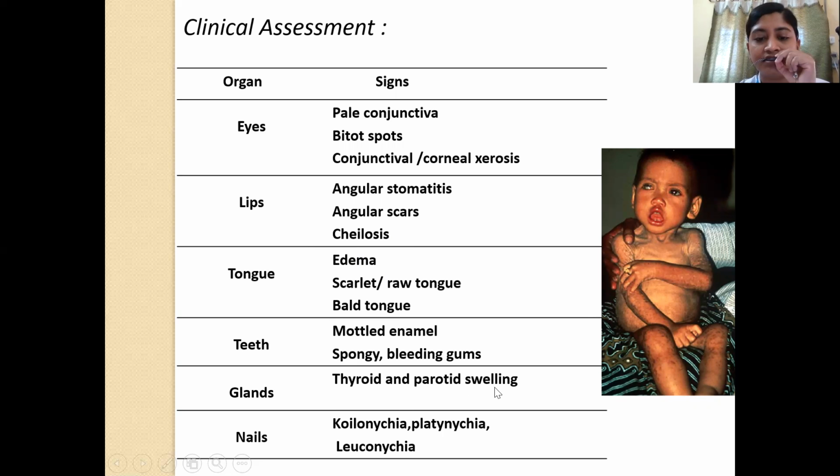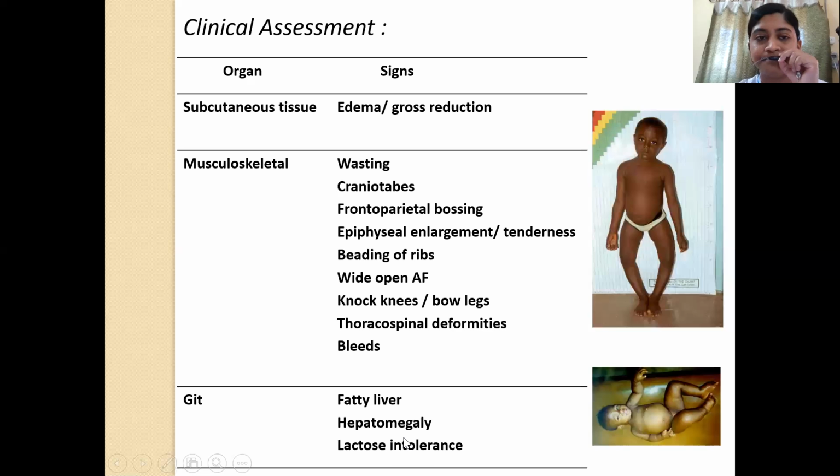Thyroid and parotid swelling can occur, and in nails, you need to look for evidence of koilonychia, platynychia, and leukonychia. In subcutaneous tissue, definitely there will be gross reduction of the subcutaneous fat, which will give rise to a wrinkled appearance. And in case of a child who is having kwashiorkor, edema can be present. The various musculoskeletal signs include wasting, craniotabes, frontoparietal bossing, epiphyseal enlargement or tenderness, beading of ribs, wide open fontanelle, knock knees, bow legs, thoracospinal deformities, and bleeds. Most of these are due to vitamin D deficiency, that is rickets, and some are due to vitamin C deficiency.